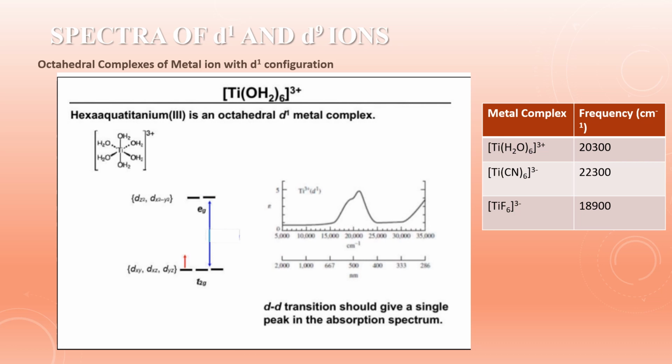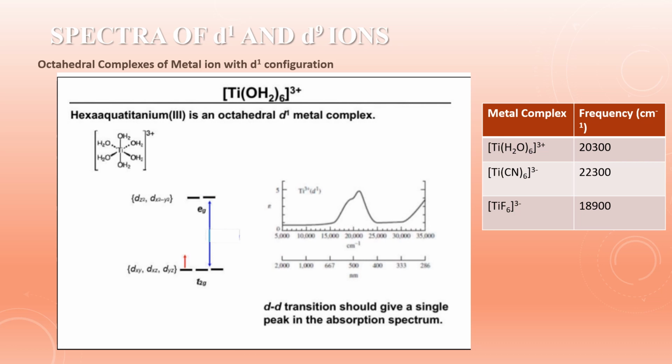Since the magnitude of the splitting depends upon the nature of ligands and affects the energy of transition, the frequency of maximum absorption varies in the spectra of these complexes. If the same titanium complex has Cl or fluorine instead of water as a ligand, or cyanide ion, what will you find?